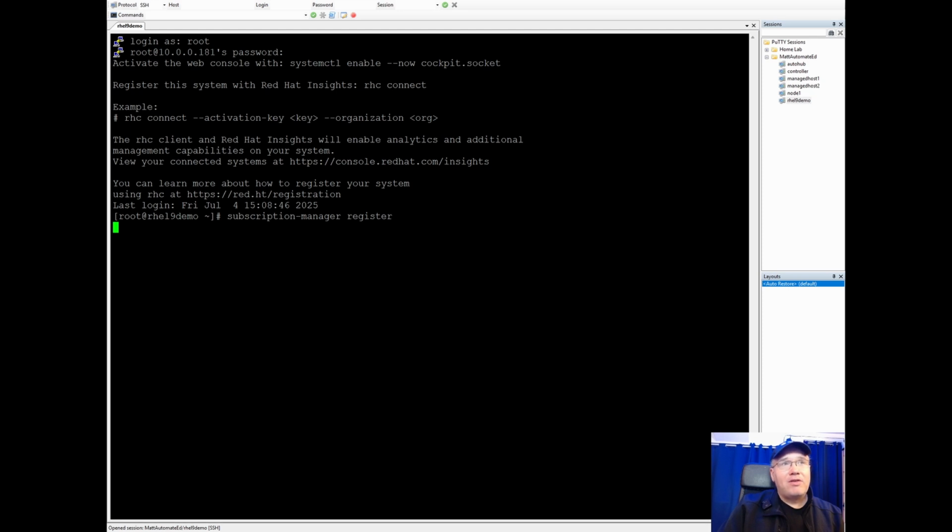Now, what should happen is that we should be prompted for our login ID. This is the login ID that I had in episode 1 where we created our Red Hat developer license. So just use that same account.